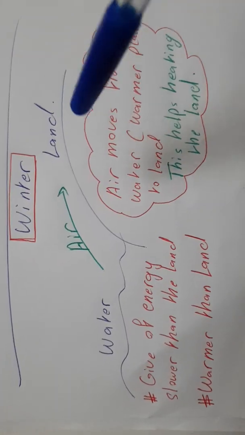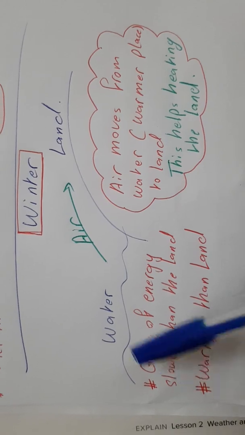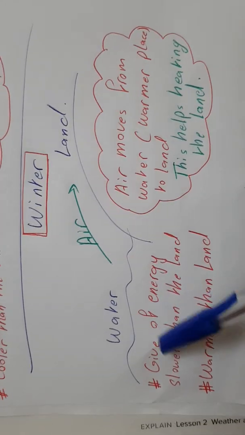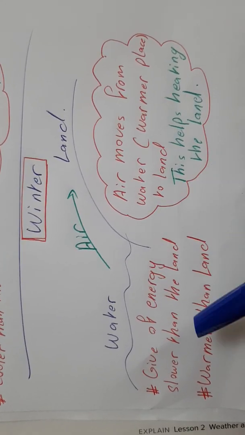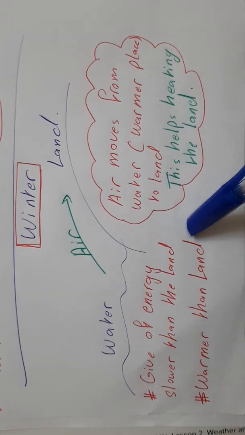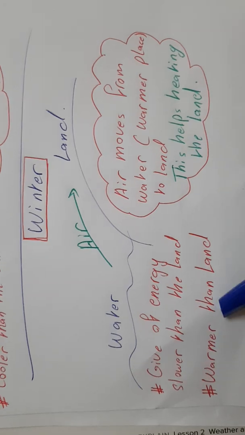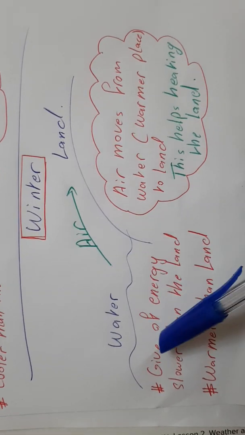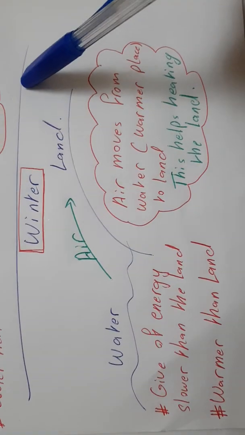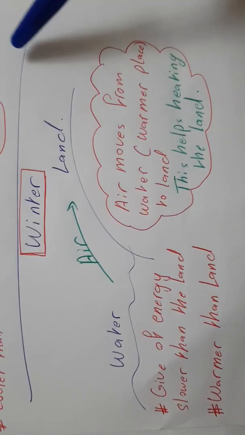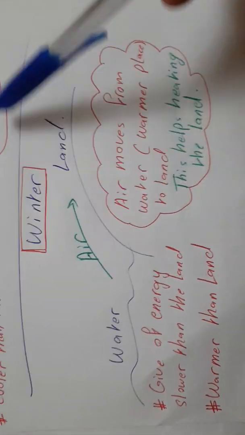Now let's talk about winter. As we said, water or ocean gives off energy slower than the land. So it doesn't become cool very fast. So it is warmer than the land. So the air which is moving from the water to the land heats up the land. It doesn't cool the land, it heats the land.